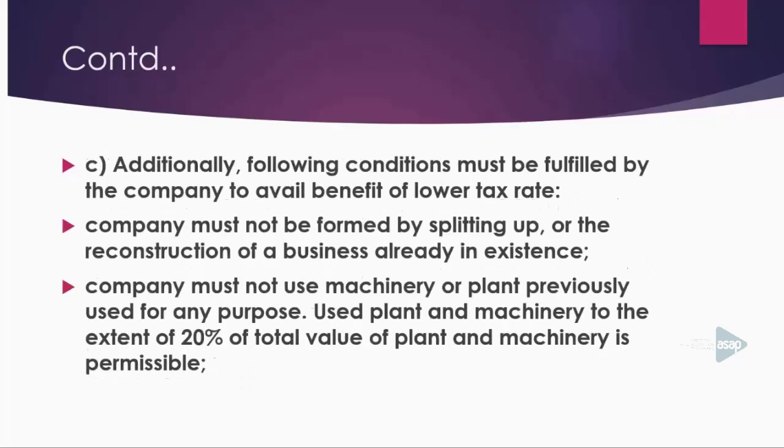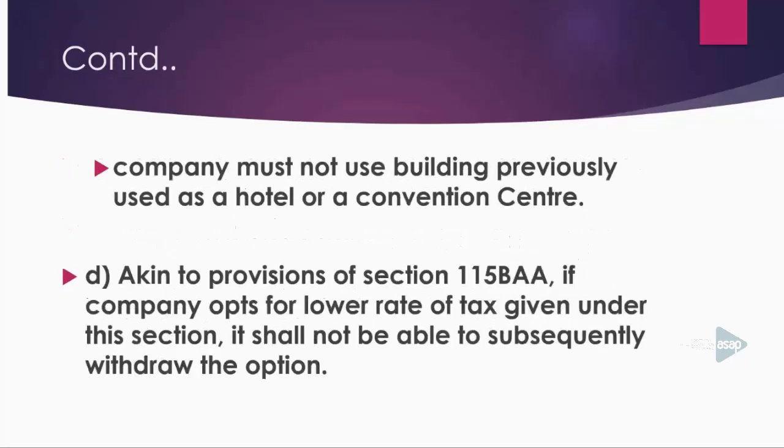Additionally, the following conditions must be fulfilled by the company to avail the benefit of the lower tax rate under this section. The company must not be formed by splitting up or reconstruction of a business already in existence. The company must not use machinery or plant previously used for any purpose. Used plant and machinery to the extent of 20% of the total value of plant and machinery is permissible. The company must not use a building previously used as a hotel or a convention center.